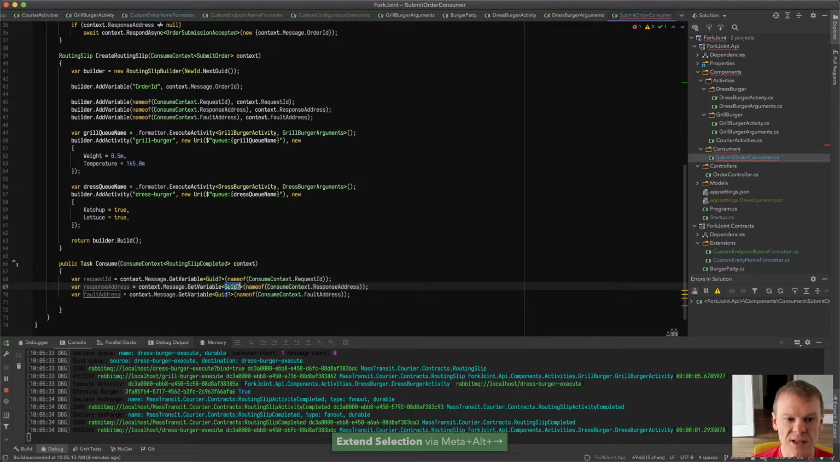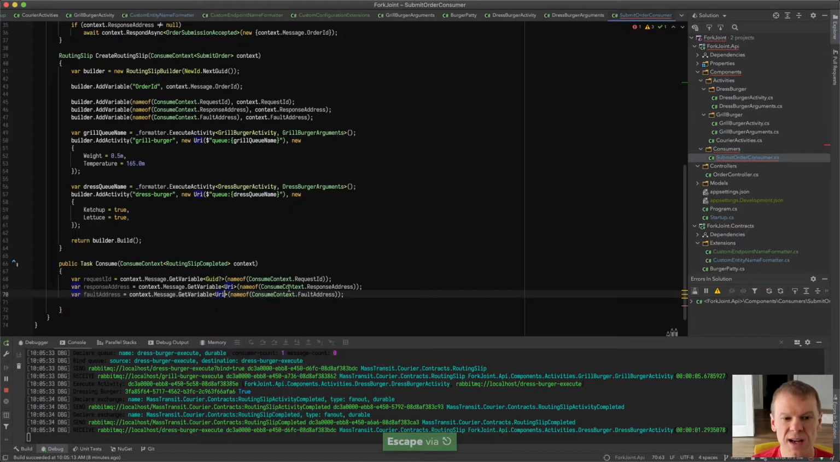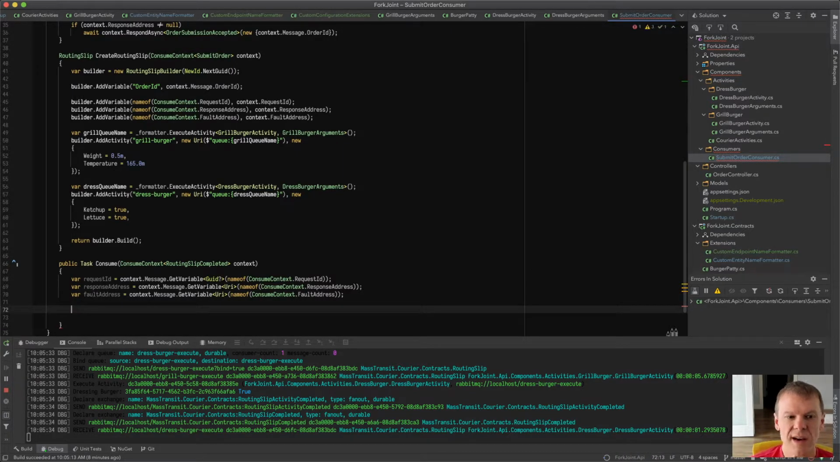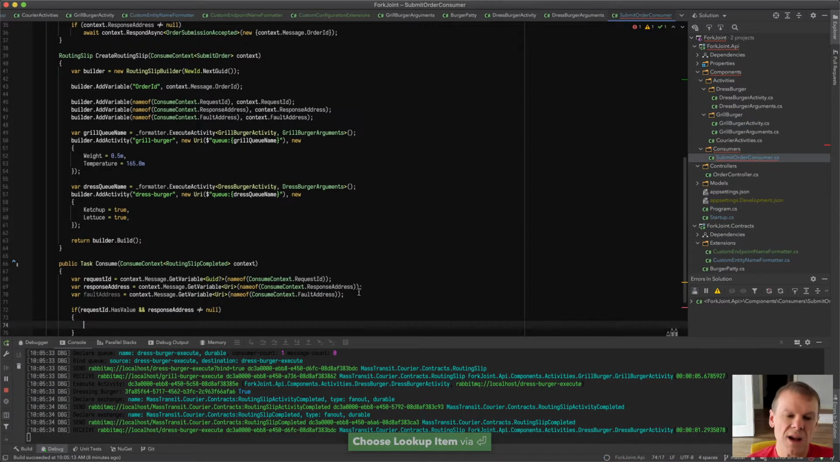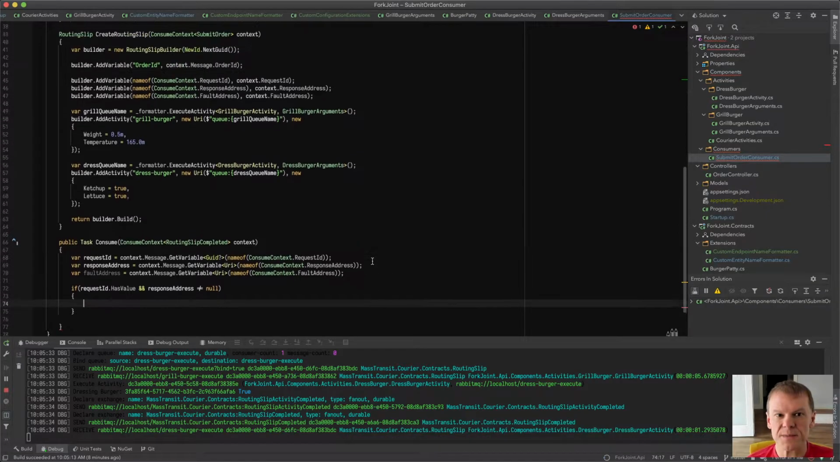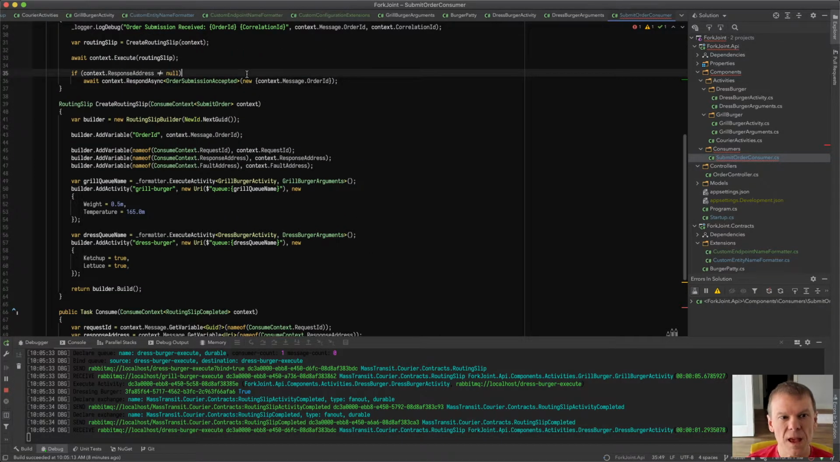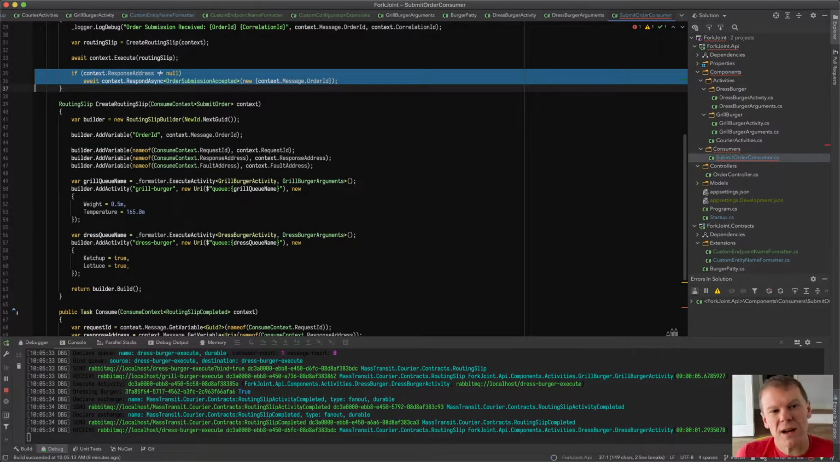And these are URIs, so I need to change the type here so that I get the request type. And this is just going to deserialize those variables from the routing slip's working memory and put them in here. So now I can say if request ID.HasValue and response address is not equal to null, I need to generate some sort of response. And yes, I realize that I'm submitting order submission accepted, but we're going to stick with that message type for now.